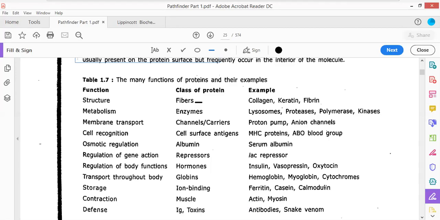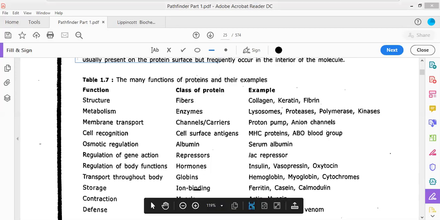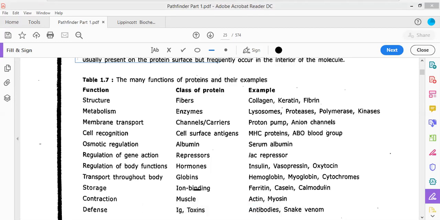Any protein outside the cell, the proteins that join two cells with regard to each other, are always extracellular proteins in nature. Those proteins will be extracellular. Next is metabolism. Metabolic proteins, enzymes, are a class of proteins that catalyze different reactions.